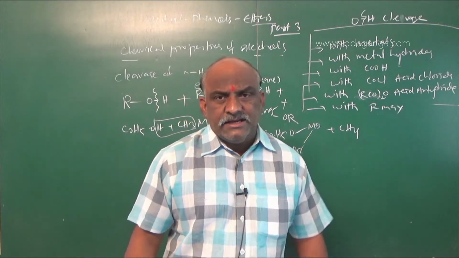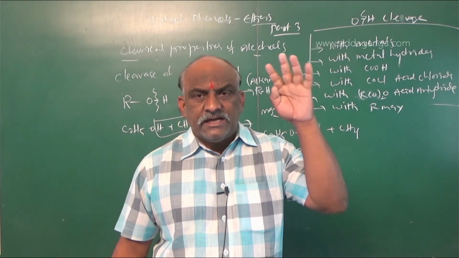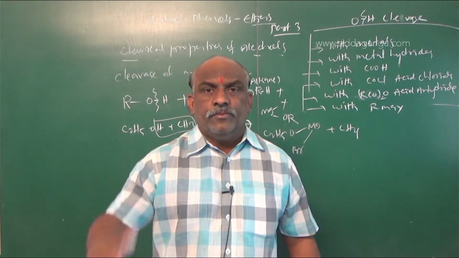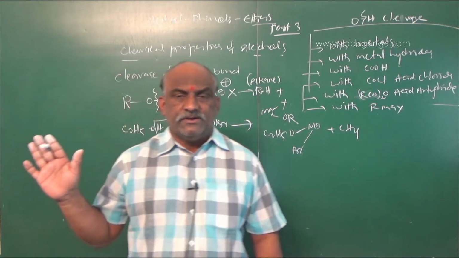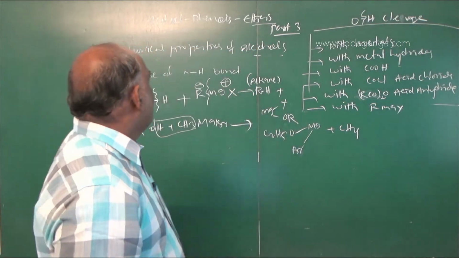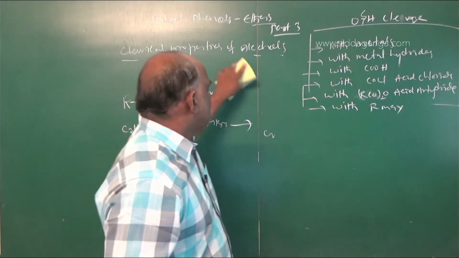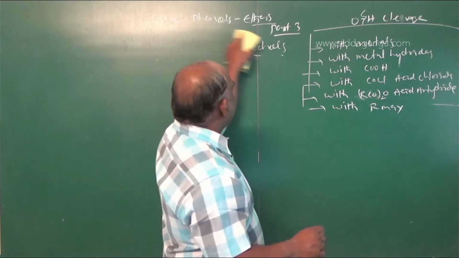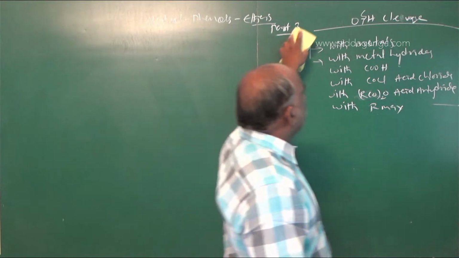And these alcohols react with metals, metal hydrides, carboxylic acids, acid chlorides, acid anhydrides and Grignard reagents. You should break the OH bond only. OH cleavage takes place; you should separate H from that. So these are the reactions involving cleavage of the OH bond. Next is reactions involving cleavage of the CO bond. And after the CO bond, the last is reactions involving both.